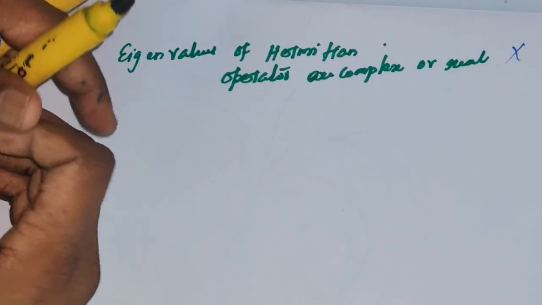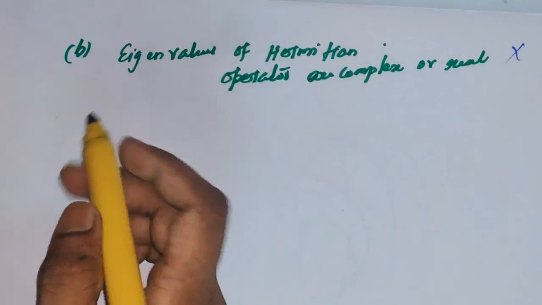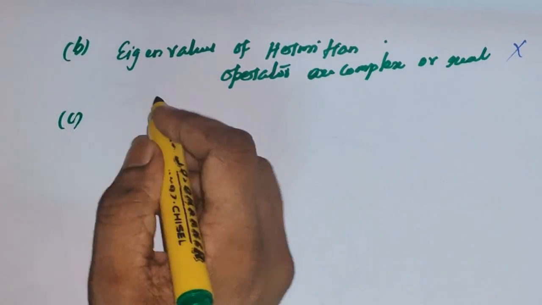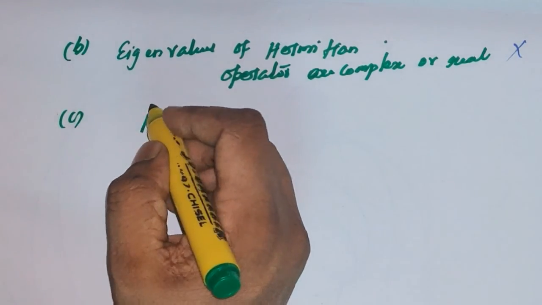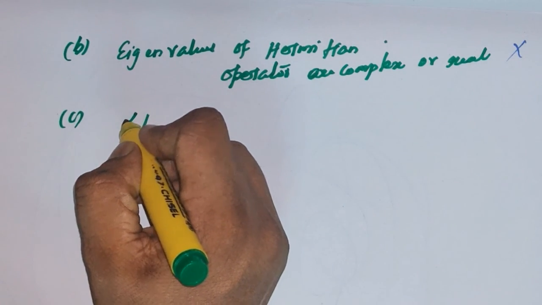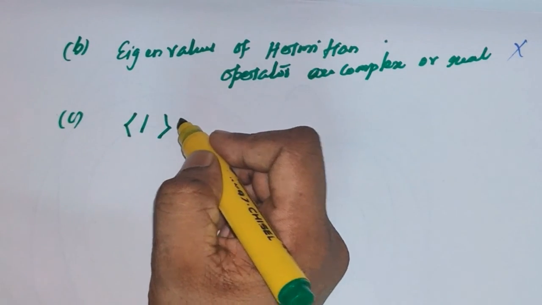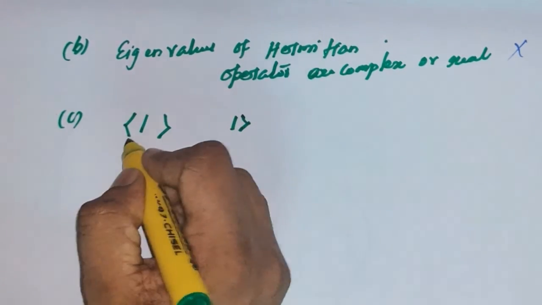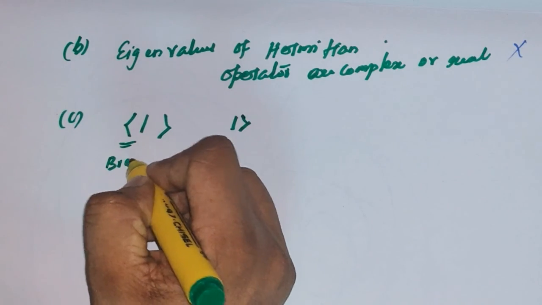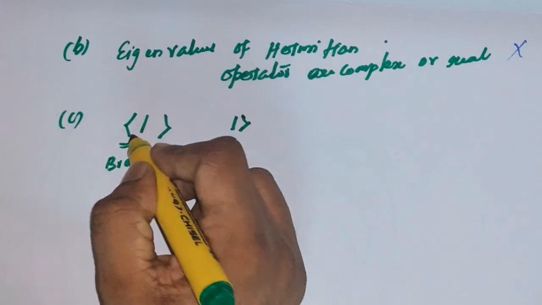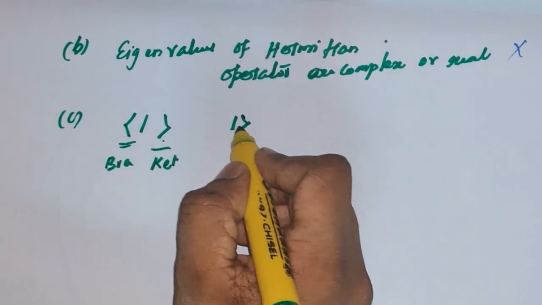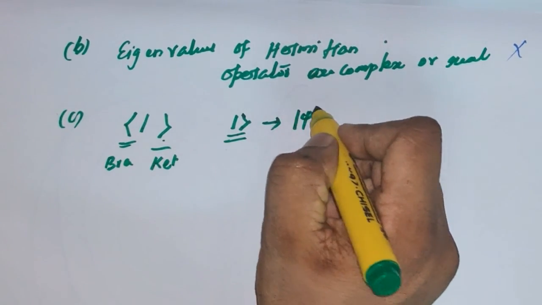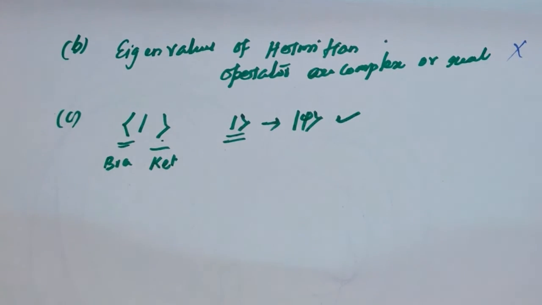The last one says the ket vector is used to represent a wave function. Yes, that is true. In bracket notation, this is a bra and this is a ket. That's why it is called bracket notation. The ket notation in general is a representation for the wave function. So that is a true statement.